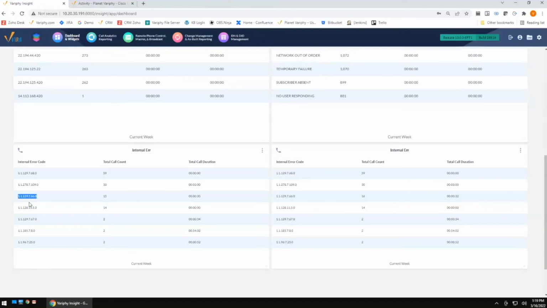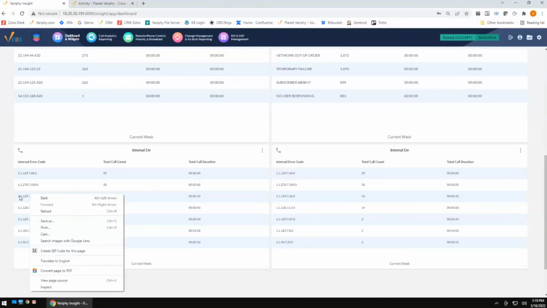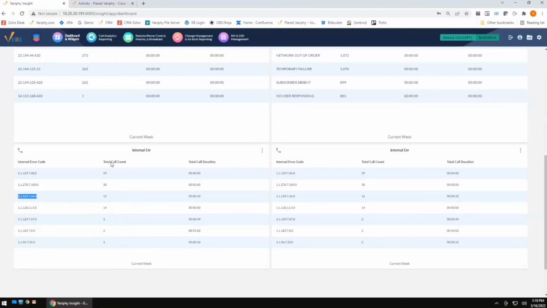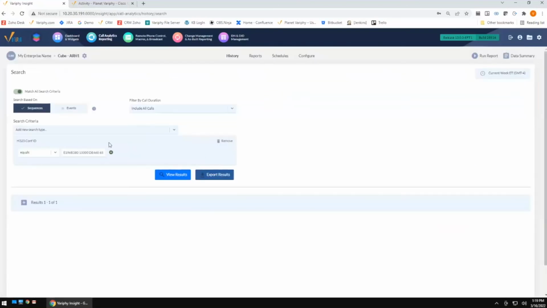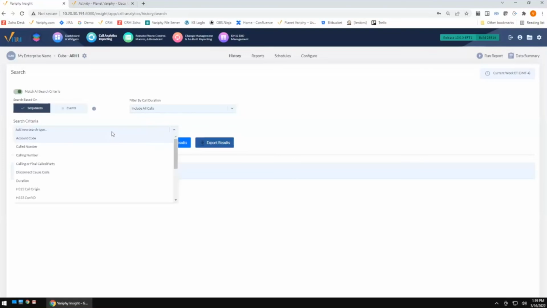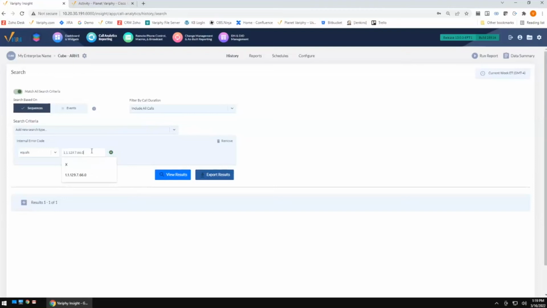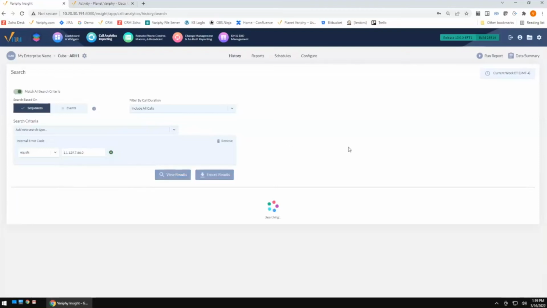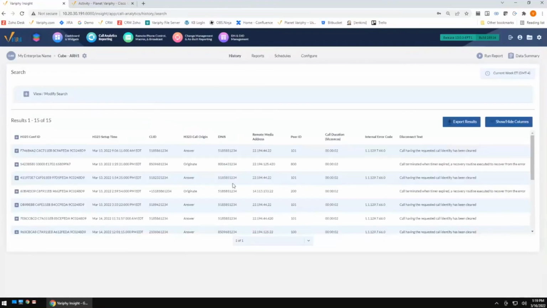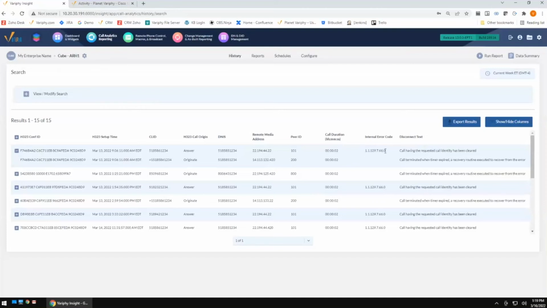So for that, I want to take a deeper dive. I want to see what event is taking place, or events are taking place. So I'm simply going to go ahead and query this, and we're going to pop back over to our analytics and query those errors. We'll look for that explicit error right there. We're going to view our results. Now we can see 15 calls with that particular error message. And if I drop these down, you're going to get to see we have our event with the error message, and we have our event without it.